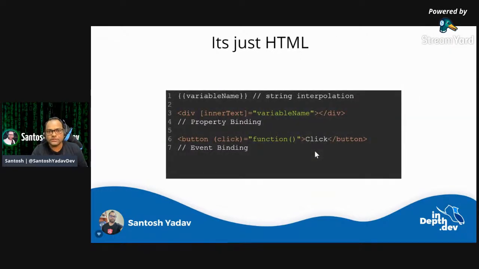So we also already saw that it's an HTML. It's just HTML. Apart from that, you have some helper functions which are provided by Angular. So let's go ahead and see those.